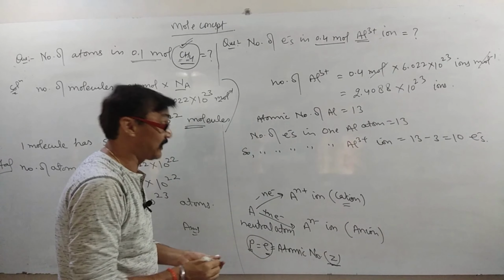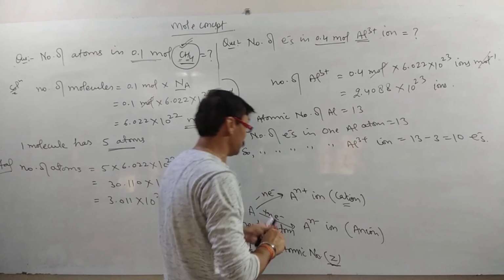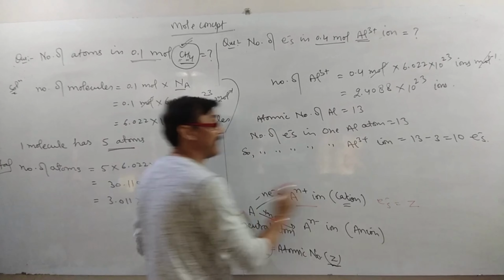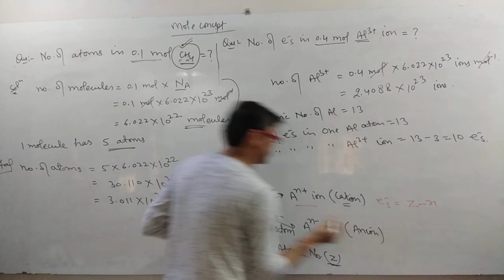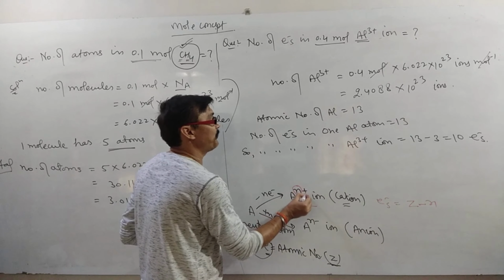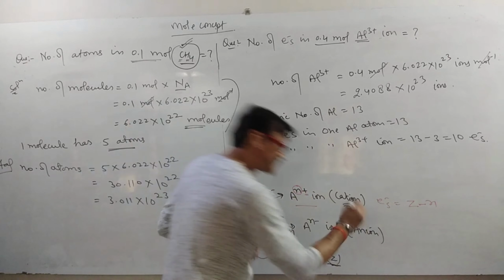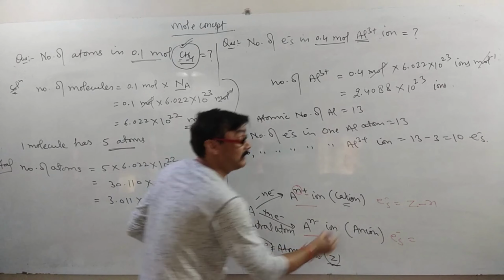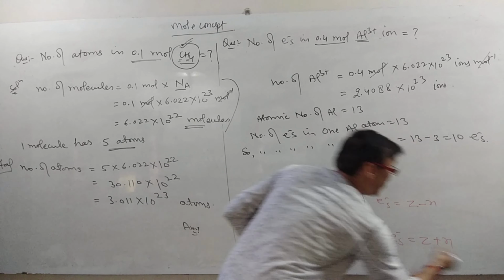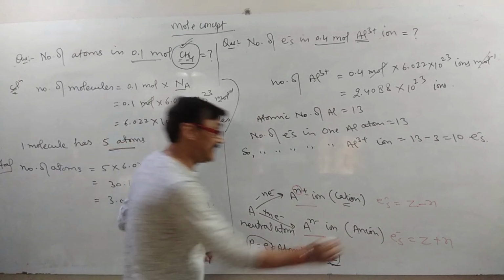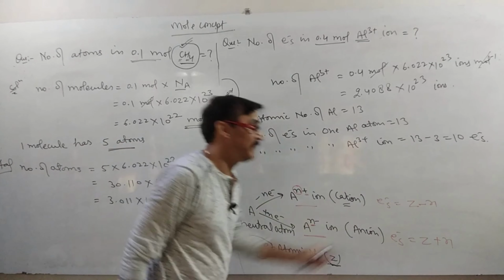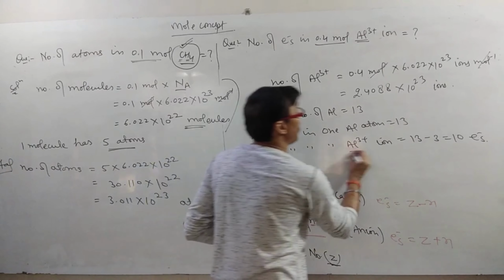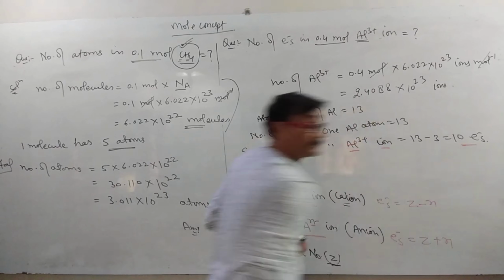So to find the number of electrons in a cation, electrons are equal to Z, the atomic number, minus N, where N is the number of units of positive charge. Similarly, to find the number of electrons in an anion, you have to add N to the atomic number, where N is the number of units of negative charge. Is that clear? So the number of electrons in one aluminium ion is 10.